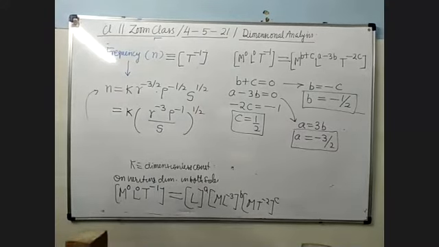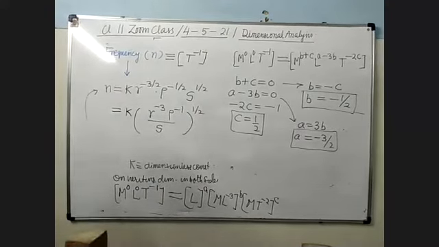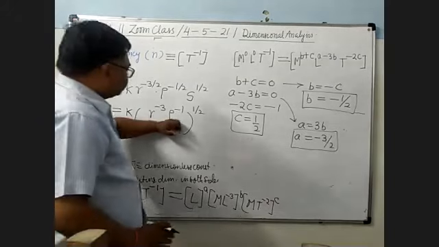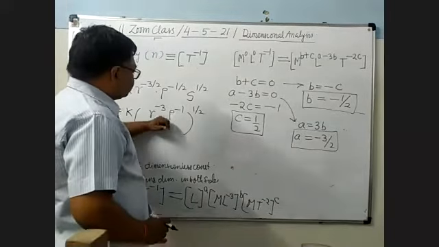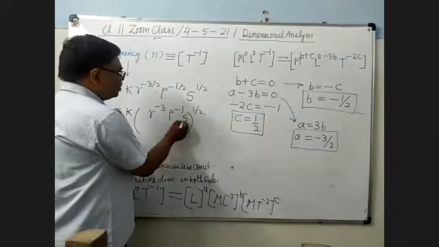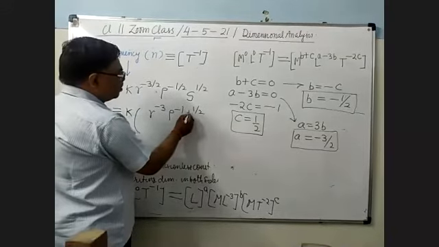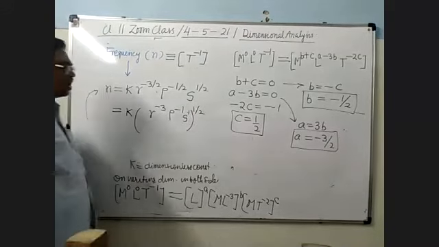Perhaps there is some mistake somewhere. Yes, I have written it correctly. S to the power 1. You can write it in this way.